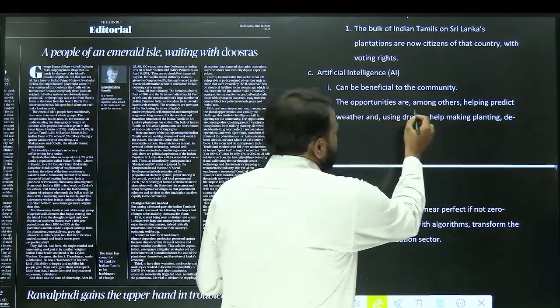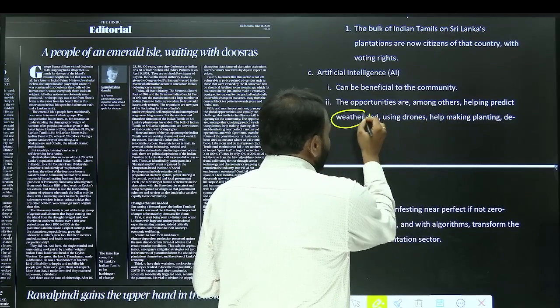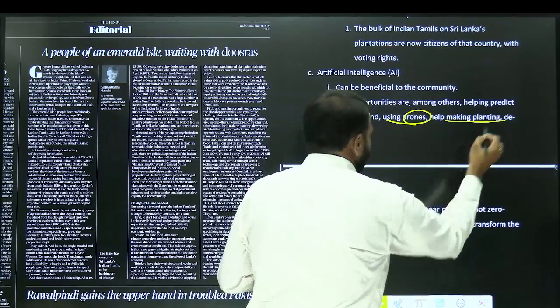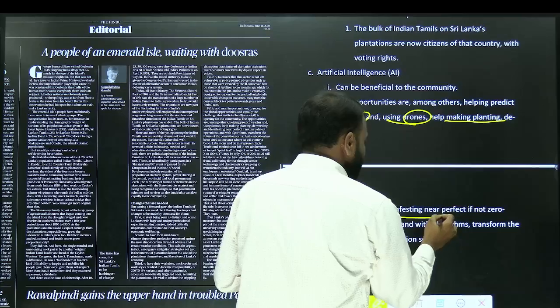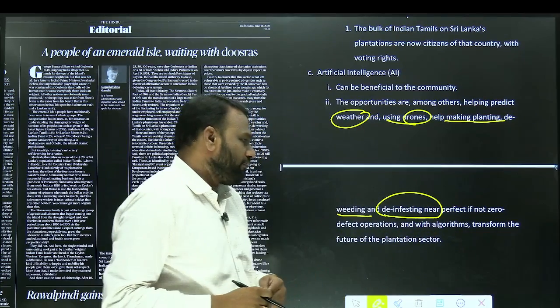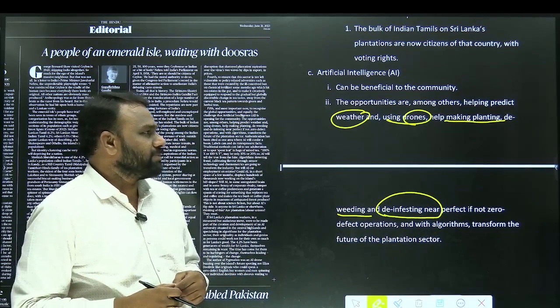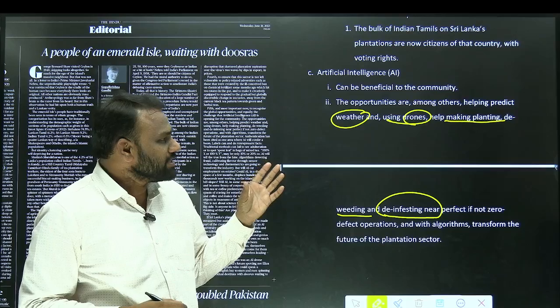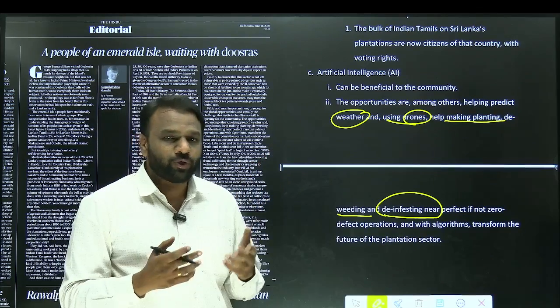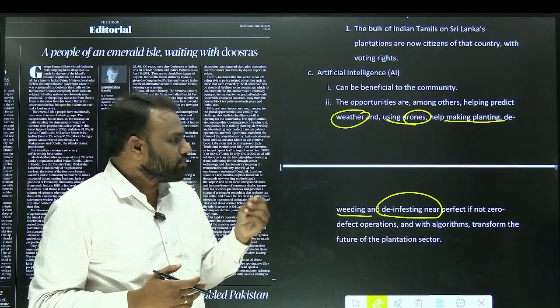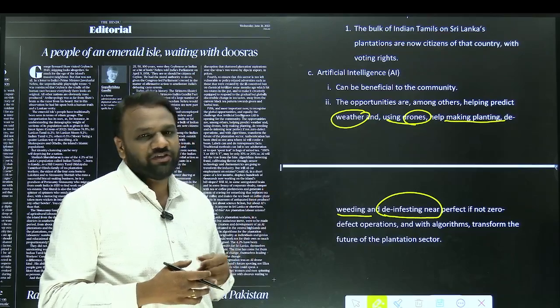So the opportunities are, among others, helping predict weather using drones, helping make planting, de-weeding and de-infesting near perfect, if not zero defect operations. So what does it mean? It means artificial intelligence as well as drones can be used to predict the weather. It can also be used for planting, for de-weeding and de-infestation.